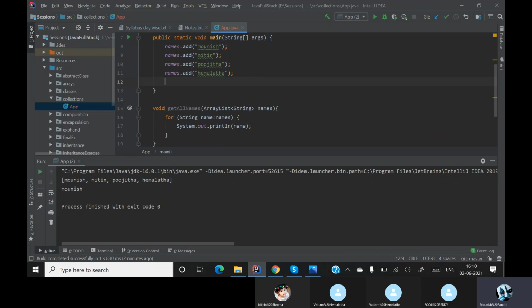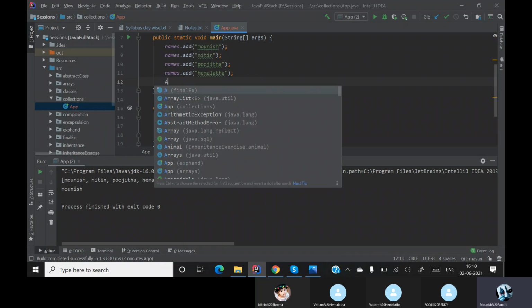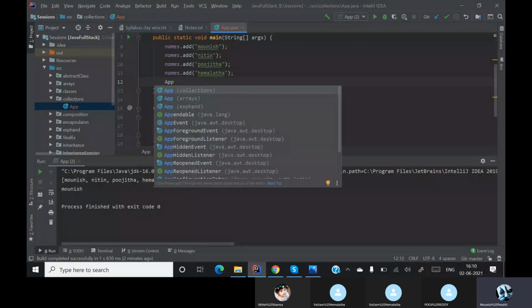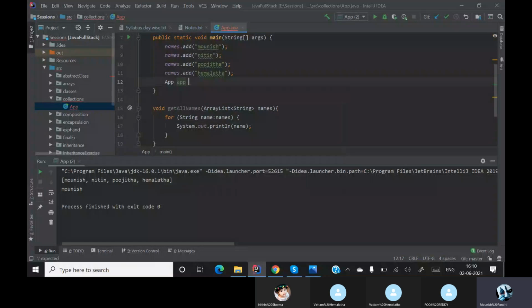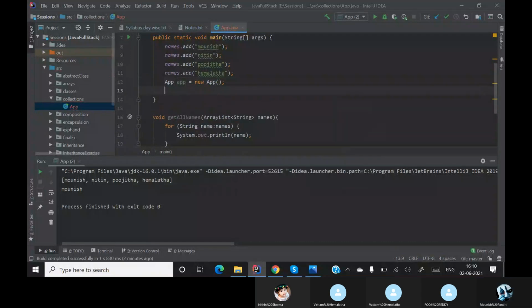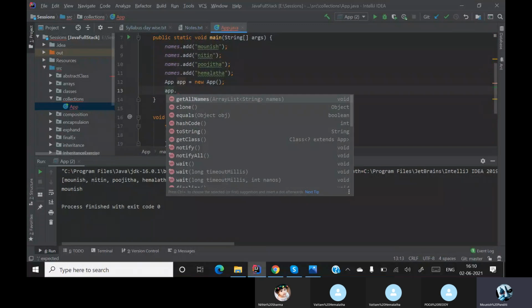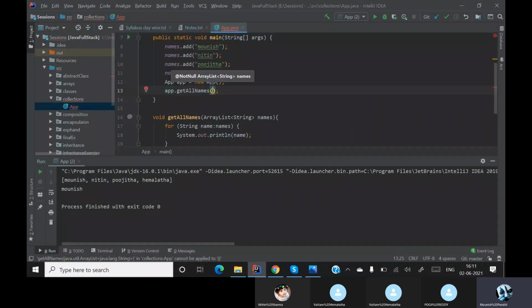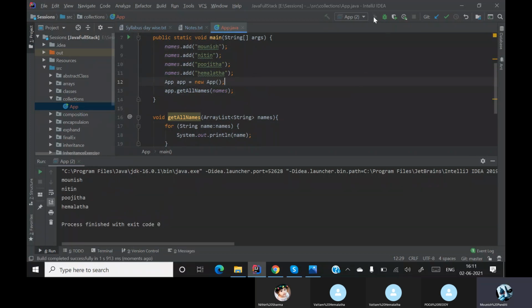So let's call this method and see what will happen. Let me first create an object for this. App is equal to new app. Inside the collections, I'll say app dot get all names and I'll pass my names. Okay, I'll pass my list and I'll run this. You can see that we are getting all the names, right? Got it?